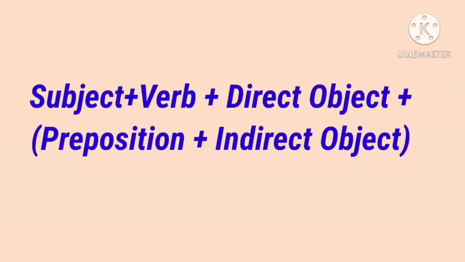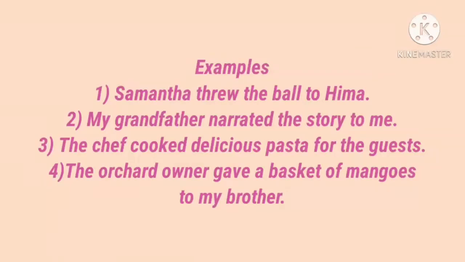Look at the following examples. Samantha threw the ball to Hema. Samantha threw what? The ball. To whom? To Hema. So here subject, verb plus direct object plus preposition to and then indirect object.